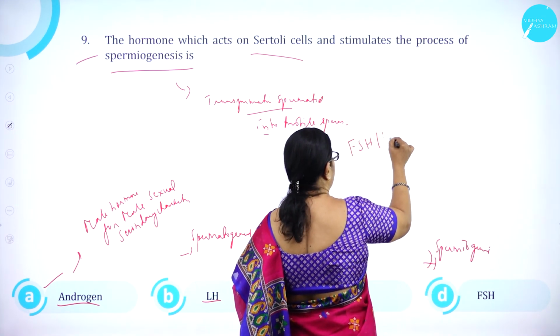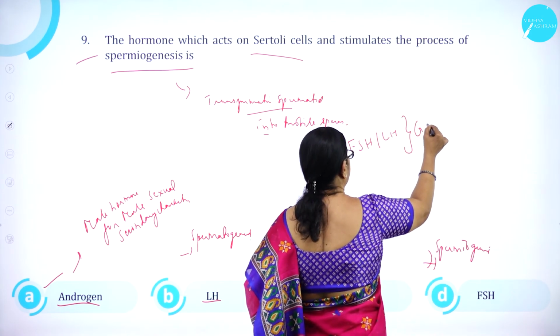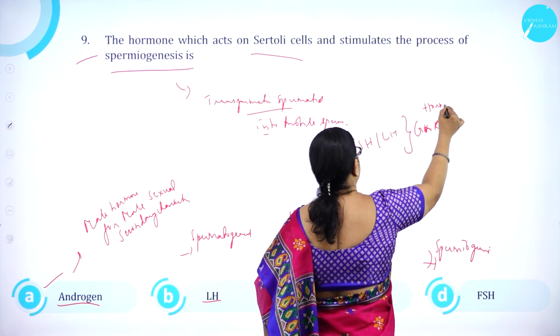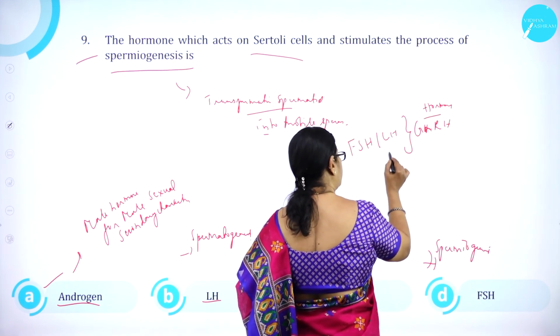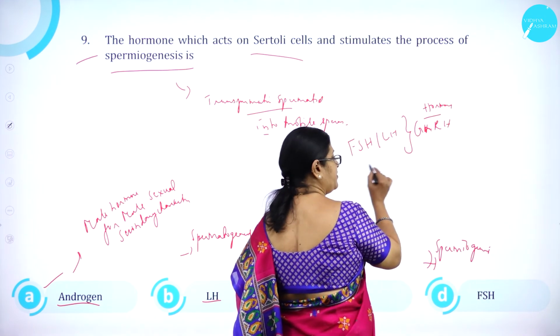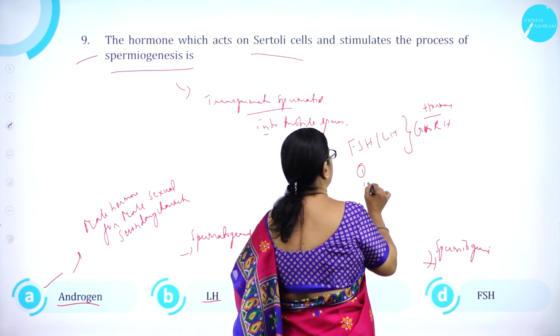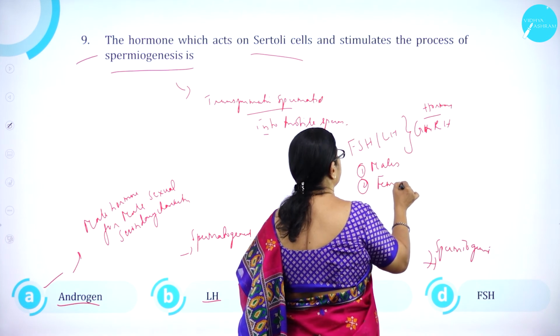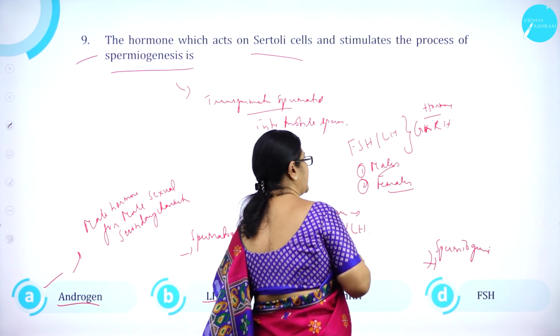FSH and LH both are hormones of GnRH, gonadotrophic releasing hormone, which is very important both for males and females.